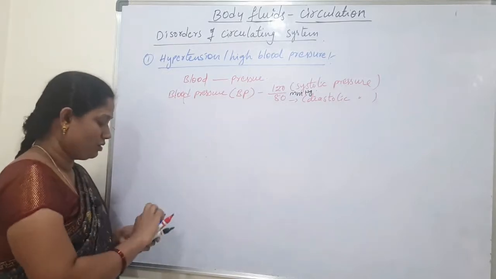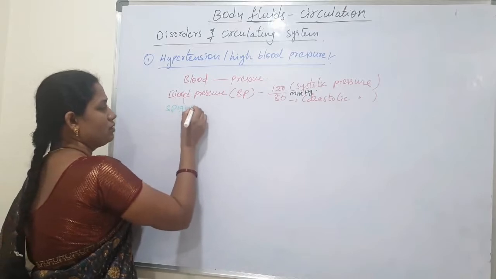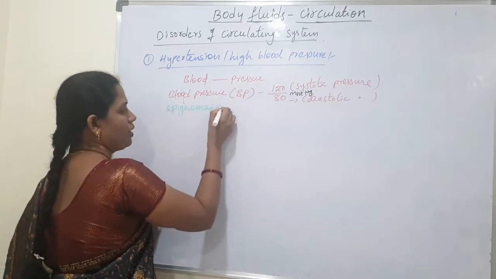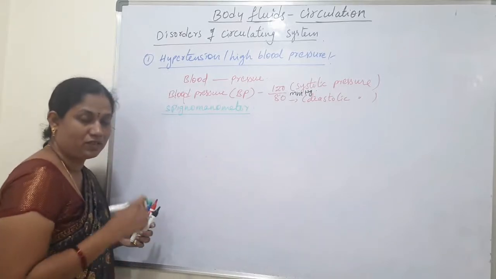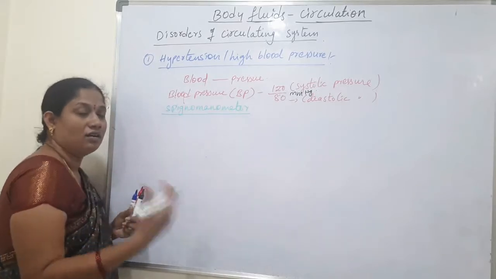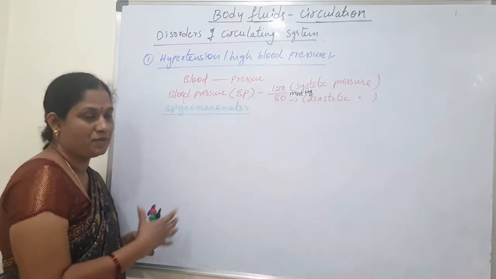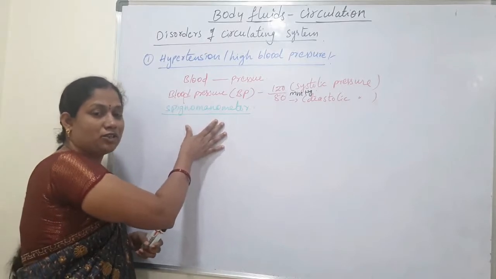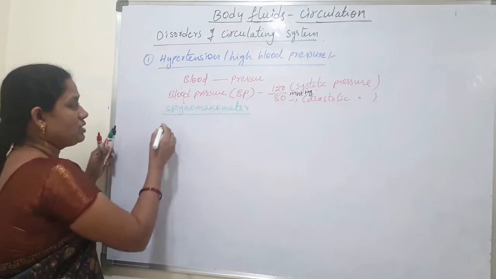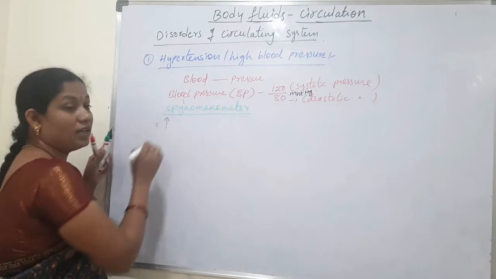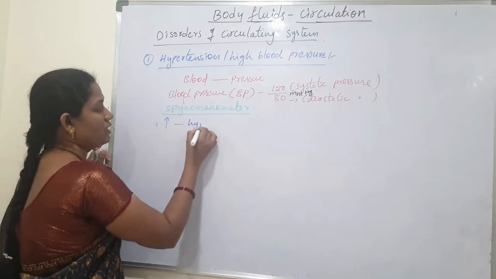Blood pressure is measured by an instrument called a sphygmomanometer. We normally call it a BP machine, but it is actually called a sphygmomanometer.